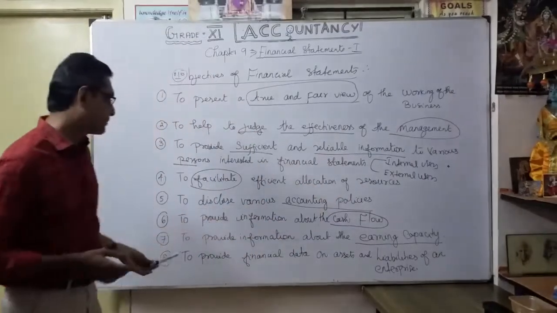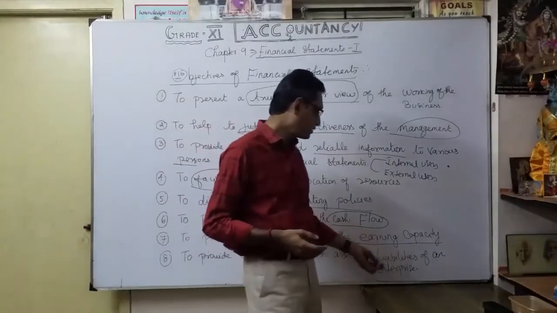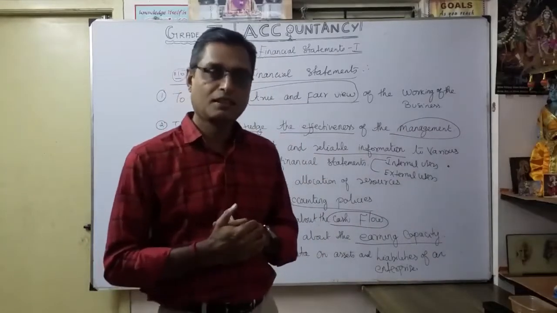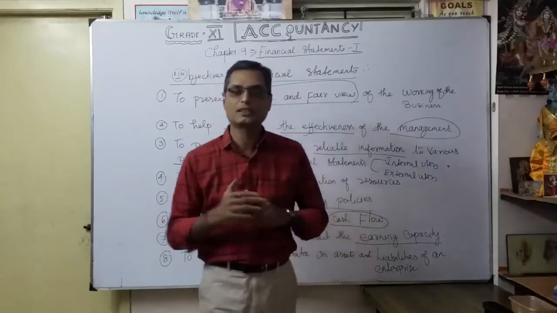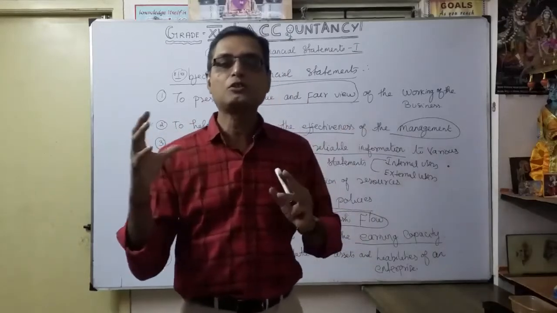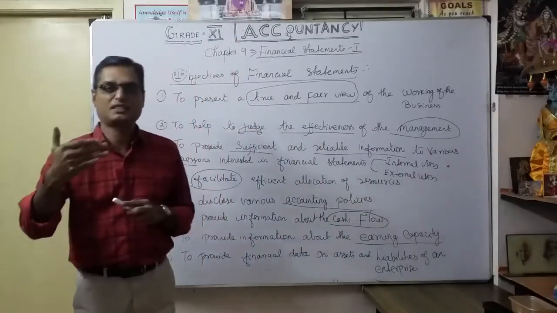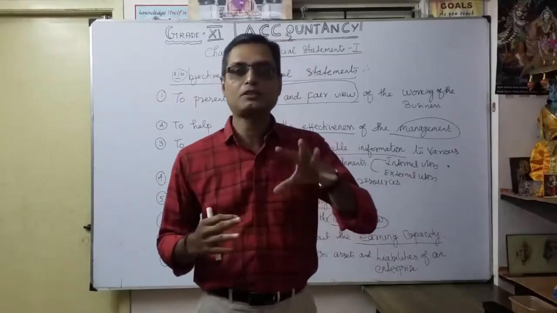Then finally, very important, to provide financial data on assets and liabilities of an enterprise. Whether you want to purchase or sell any assets, or how you want to disclose any liabilities, or the data you want to collect from the available information, especially to approach a bank for a loan. For that, you want to know the financial position of the company.